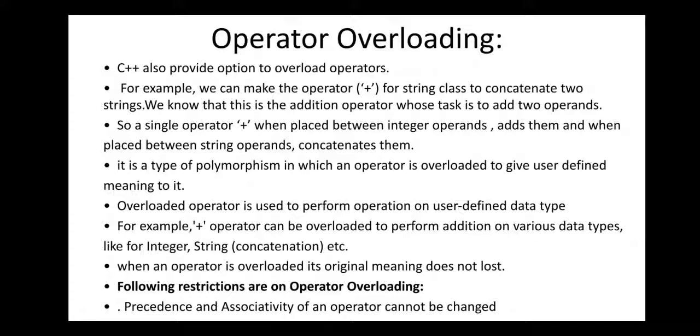Operator overloading is a type of polymorphism in which an operator is overloaded to give a user-defined meaning to it. An overloaded operator is used to perform operations on user-defined data types. For example, the plus operator can be overloaded to perform addition on various data types like integer, float, string, etc. When the operator is overloaded, its original meaning is not lost.